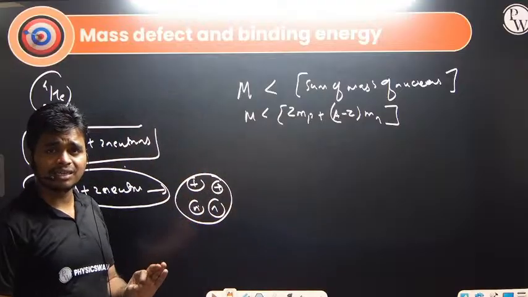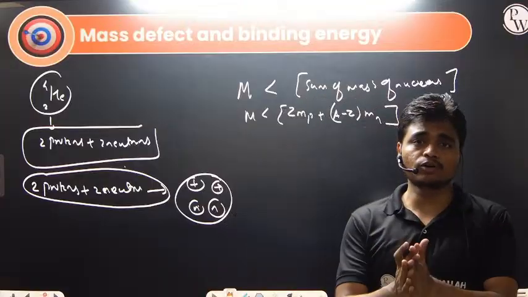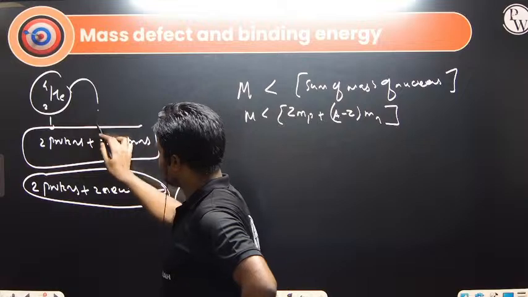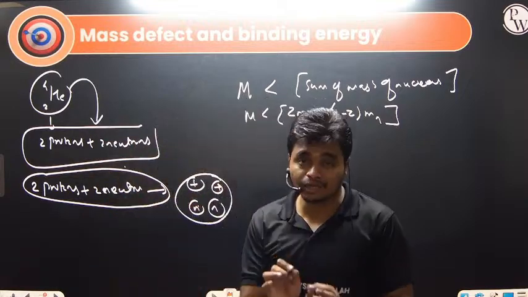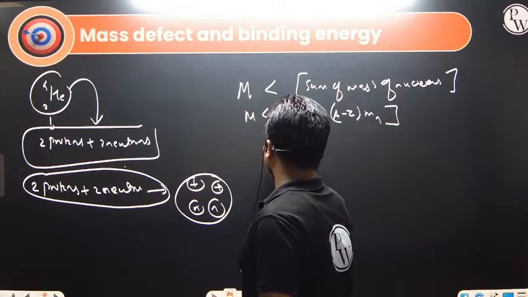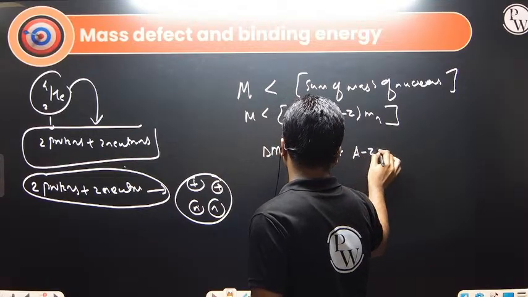What is binding energy? The binding energy is the energy which is binding the given protons and neutrons inside the nucleus. Or suppose I take the helium nucleus and break it into protons and neutrons, this much energy is required to break the nucleus: the binding energy. So here we define mass defect. The mass defect I will write as Z Mp plus (A minus Z) Mn.